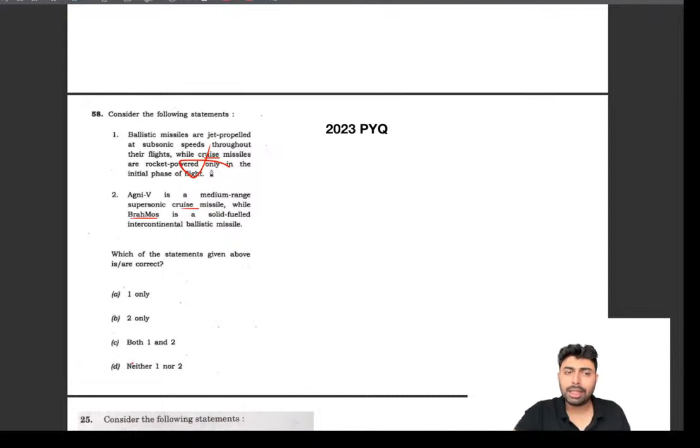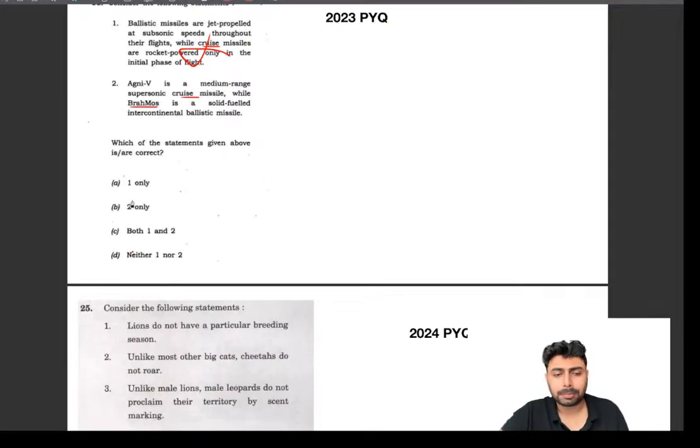Pay close attention, especially as ballistic missiles and the names of ballistic missiles are being asked. Ballistic and cruise missiles: don't confuse between them. Have a clear idea, and be very thorough with the examples. Like Agni is ballistic, and BrahMos is a cruise missile. Having that understanding alone will help you eliminate these options and arrive at the answer.